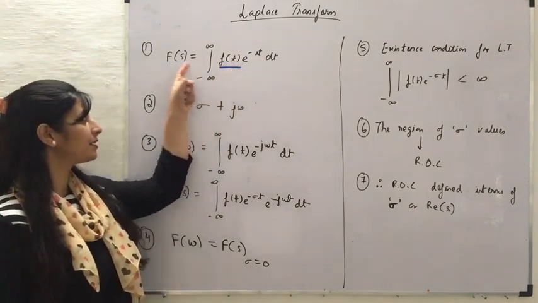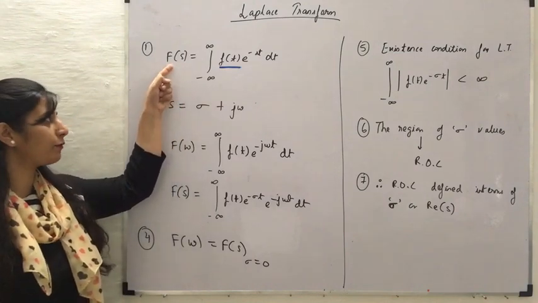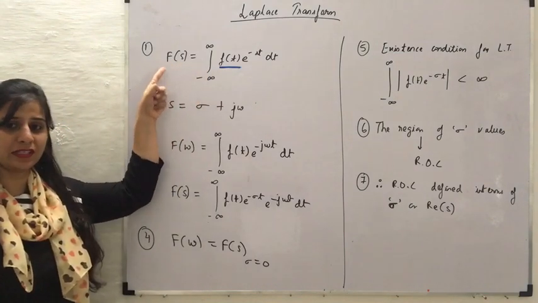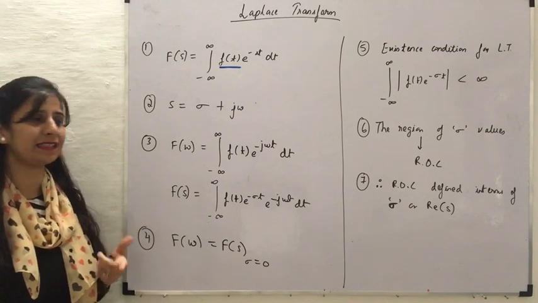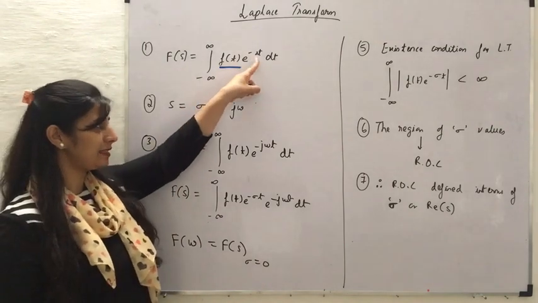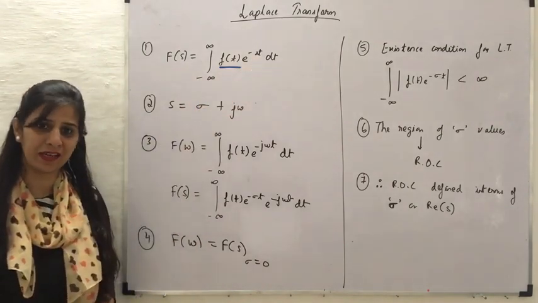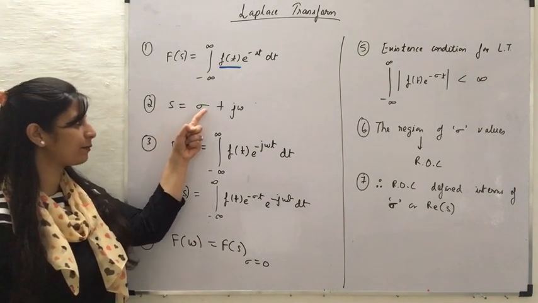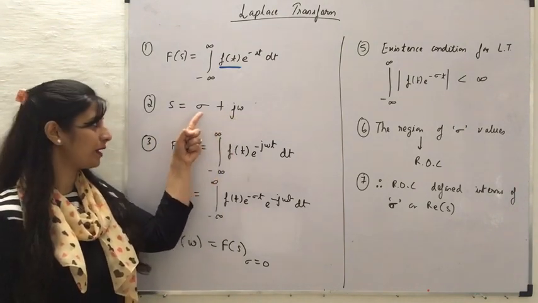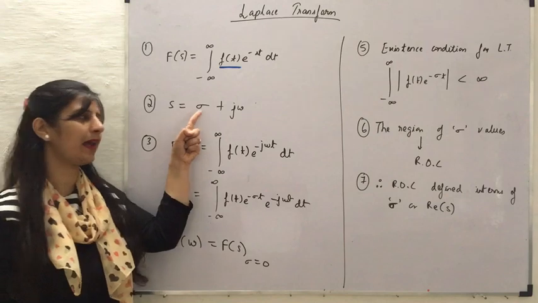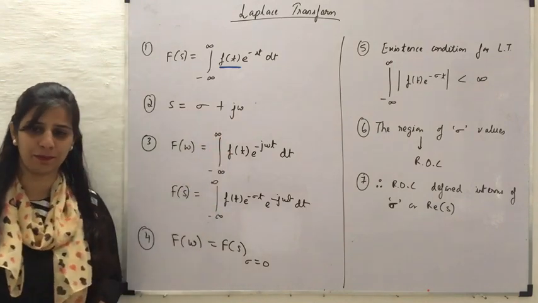This is how the Laplace transform of f of t is denoted, which is denoted by F in brackets s. Now here this s is actually a complex variable which is given as sigma plus j omega, where sigma is the real part and omega is the imaginary part.